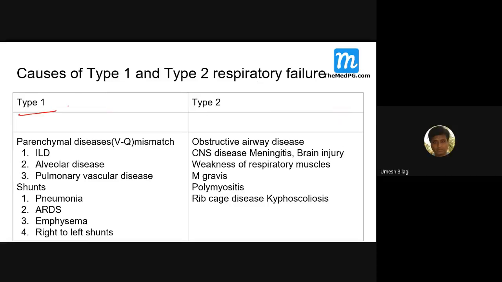This is type 1 respiratory failure. There is a problem of transfer of oxygen, I said. It is a parenchymal disease, and there are two types of type 1 respiratory failure: either due to VQ mismatch or shunts. I'll go through these two now.